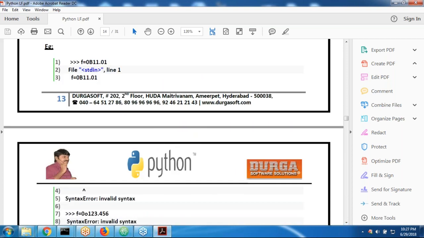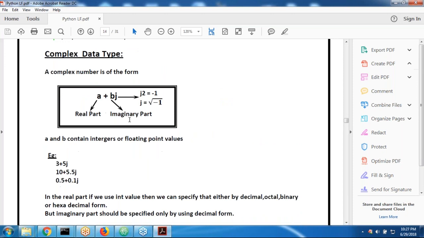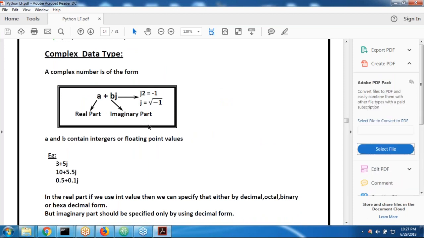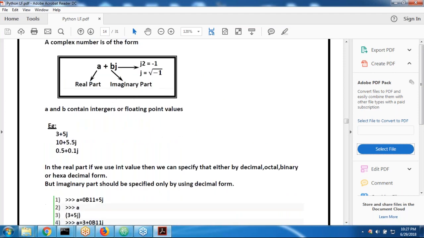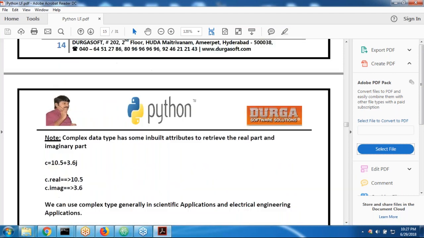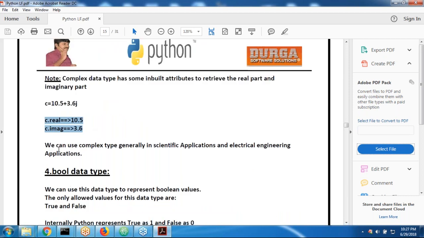Have you observed, right? a plus bj. a is called the real part. Next and after that, bj is called the imaginary part. Next and after that, all the rules, each and every point. Sir, c.real, next and after that c.imag. What about its value, right?